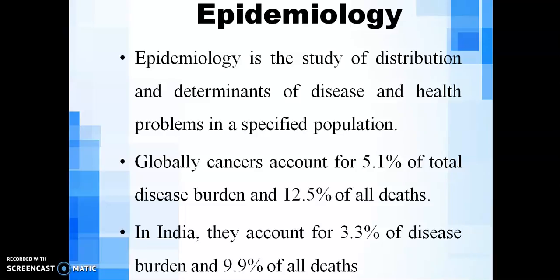Globally, we can say 5.1% of total disease burden, and cancer accounts for 12.5% of all deaths. In the case of India, cancer accounts for 3.3% of disease burden and 9.9% of all deaths. I will not tell you to study this particular percentage by heart. This is always changing.